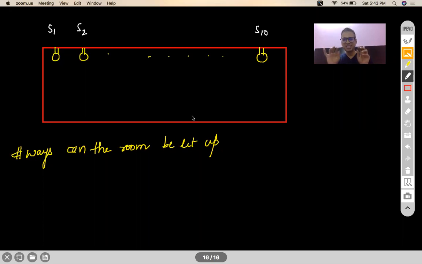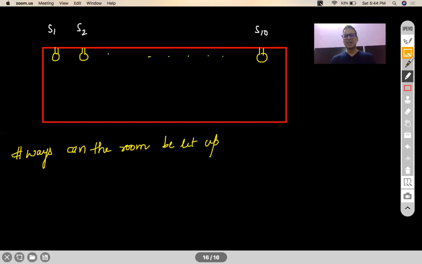No, only the combination of the switches you are using matters. I think this is a question from Hariharan. So let's say 2 and 6 are on, that's one combination. 1 and 6 on is another combination. It doesn't matter whether 6 was switched on first and 2 later, or 2 first and 6 later. That doesn't matter. The combinations you are using to light up the room, that is what you're looking for. I've used the word combination, so many of you would feel like using combinations. That is also fine, you can use it, but there's an easier way to do it.